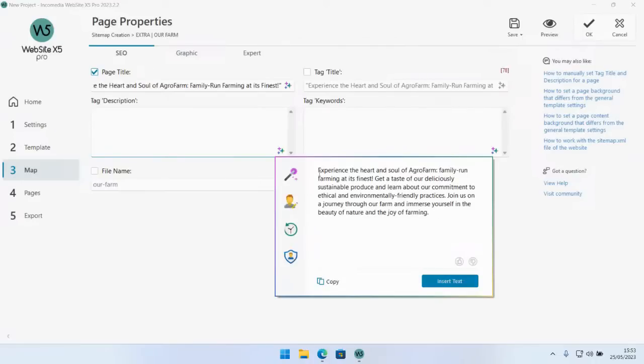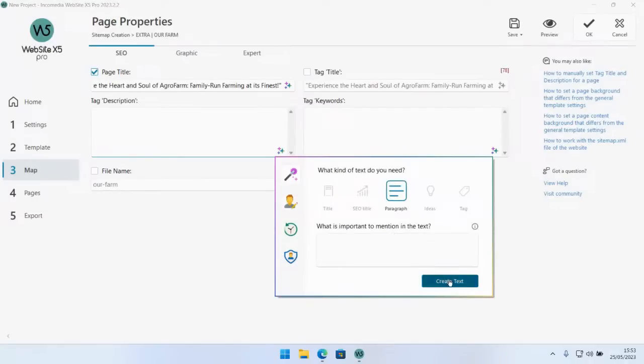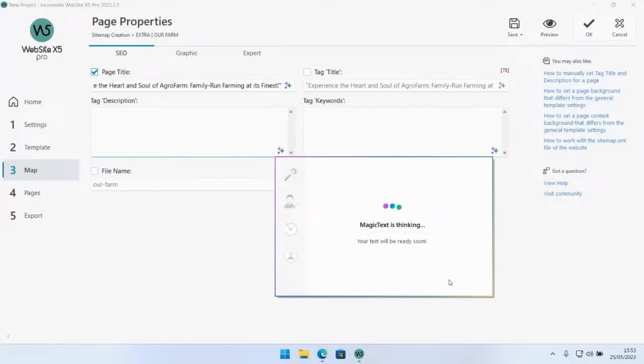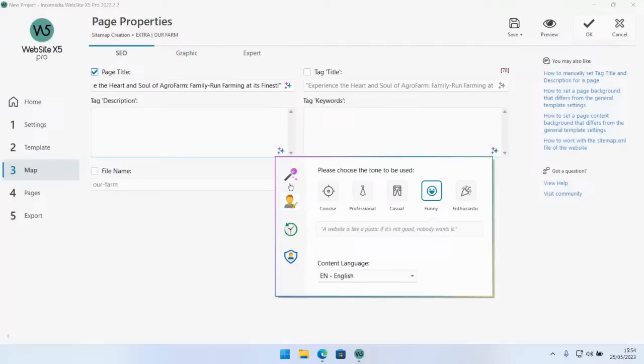And you can see the description gets generated just like that. I just want to show you real quick what happens if we change the tone that the AI needs to use. Let's say funny, for example, and just click on create text again. I can see you have a question saying, can you use the AI in Spanish? Yeah, you can. The AI is going to be able to produce the text in whatever language you want, as long as it's selectable right here under content language.